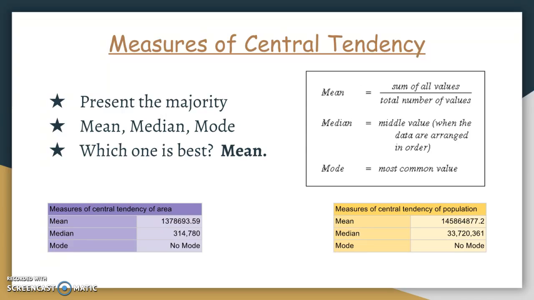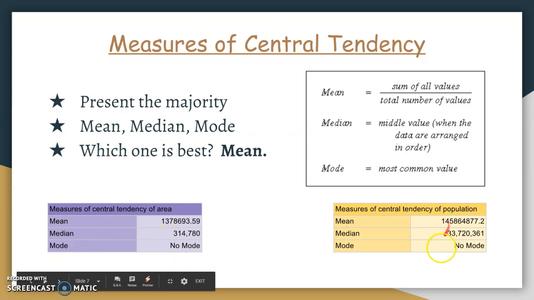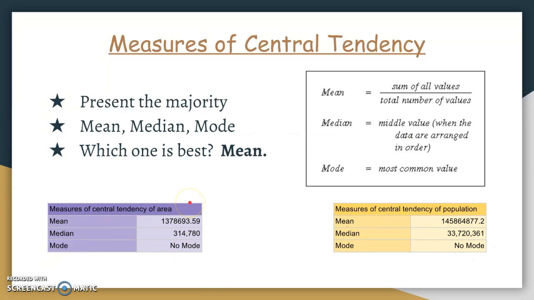Well, in addition, in this case I got no mode, as we can see in both values. This is because there's really no equal area or population among Asian countries or any countries in this world, because every country is different and there won't be an equal value, so mode is not available on this occasion.